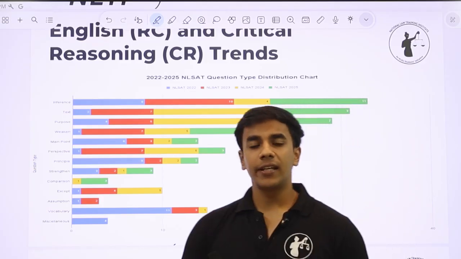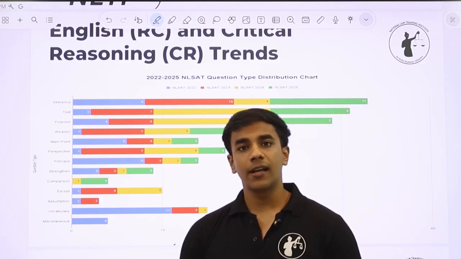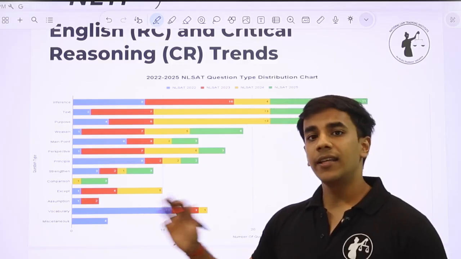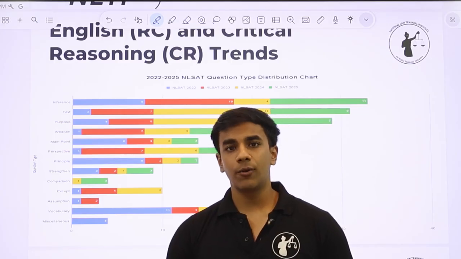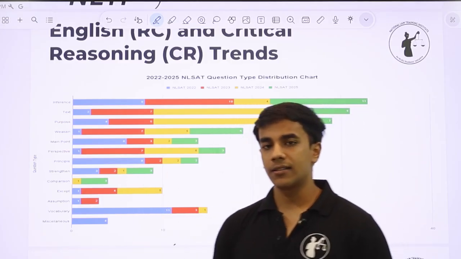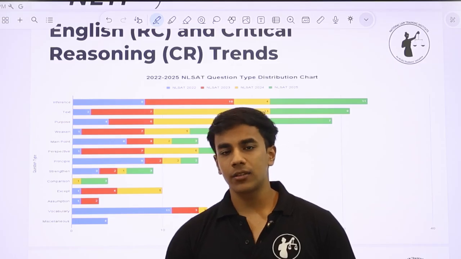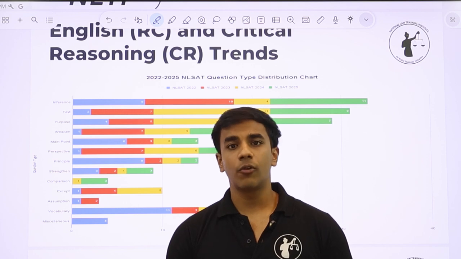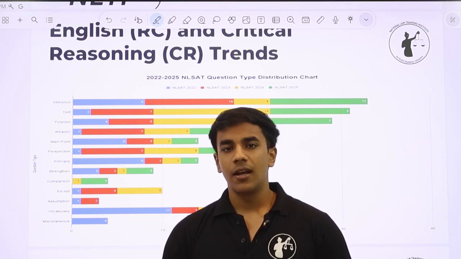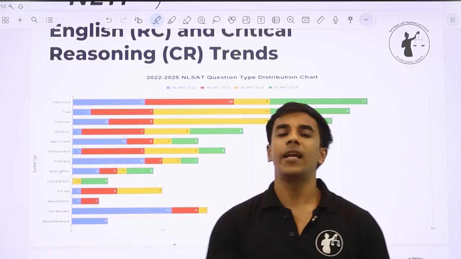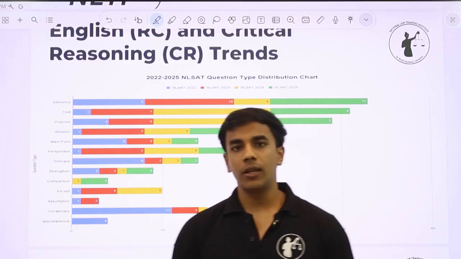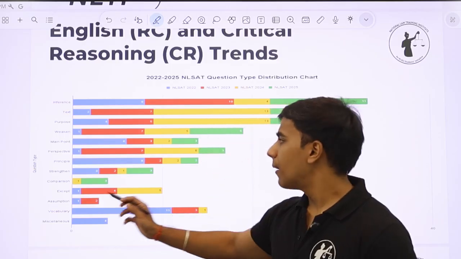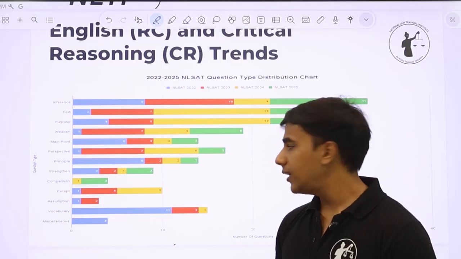Then main point, again very direct questions. What is the main point, or what is the main idea of the passage? Perspective based questions, principle. Strengthening and weakening became very important in NLSAT 2025. We'll talk about that in this slide itself. But NLSAT 2025 में core CR बहुत ज़्यादा आई थी. Core CR means questions related to assumption, questions related to strengthening arguments, questions related to weakening arguments. Strengthening and weakening in particular became a very important concept in NLSAT 25, and a huge chunk of questions was asked from the strengthening and weakening concept. Comparison, except, assumption, vocabulary, and miscellaneous.